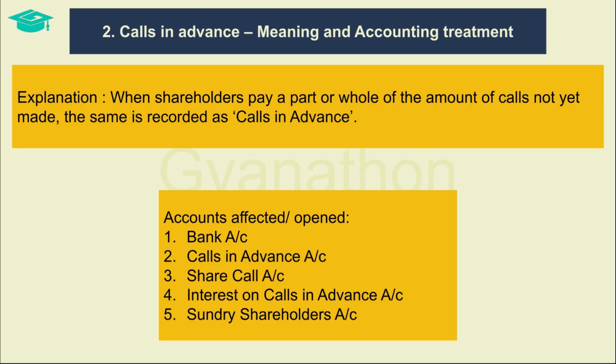The company has to make appropriate accounting treatment for the calls in advance, which are received first and adjusted later on. The accounts that are opened or affected in the process of accounting for the calls in advance are bank account, calls in advance account, share call account, interest on calls in advance account, and sundry shareholders account.